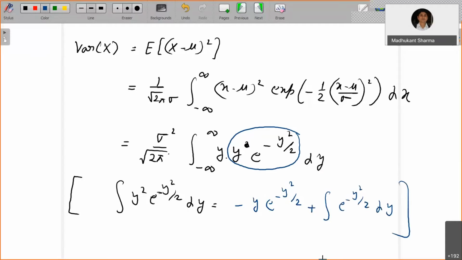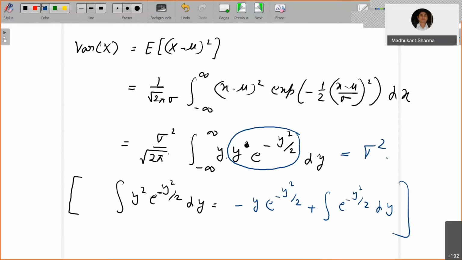Right. So now see, you can replace y square by y into y, arrange this one y with this, and then apply the product rule. And then at the end you apply the limit, and then you can verify that that's going to be sigma. You are going to use 1 by square root of 2 pi.